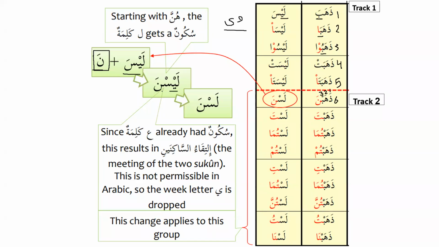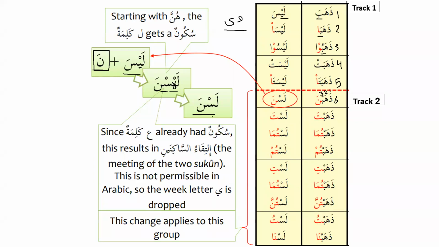Ya is sakin and sin is sakin, and it's not possible in Arabic language to have 2 letters that are sakin together. So now what we have to do, we have to drop 1 letter. And please remember, whenever we have 2 letters, one is weak letter and one is the regular, the weak letter will always be dropped. So we know that ya is the weak letter. So when we drop it, it becomes lesna, as we can see over here.